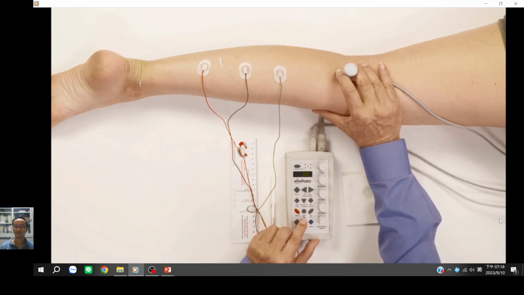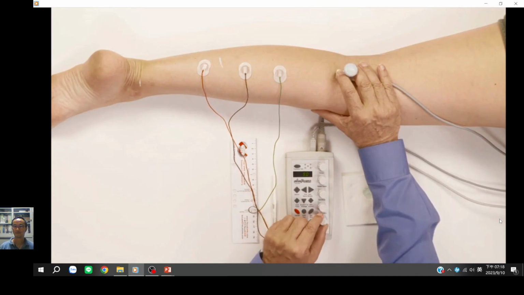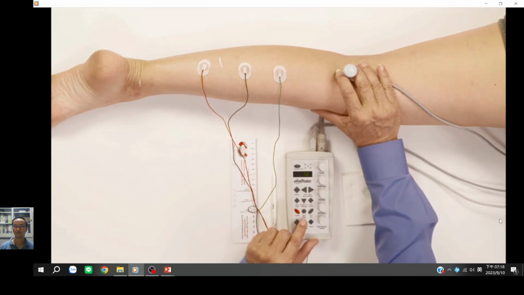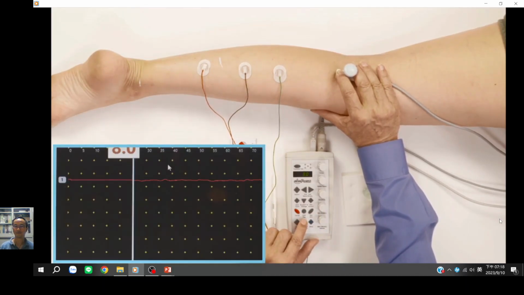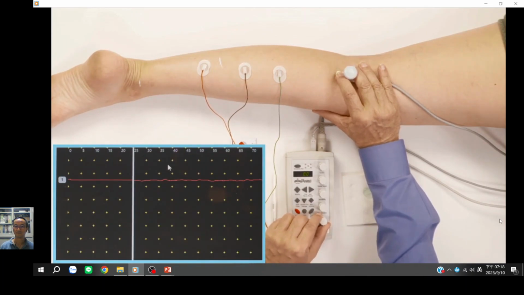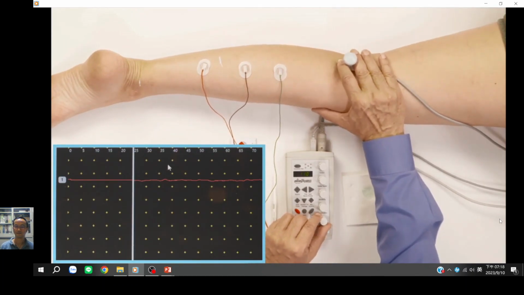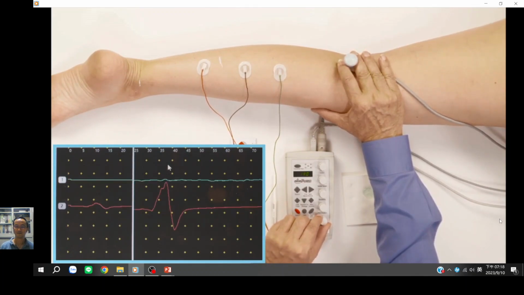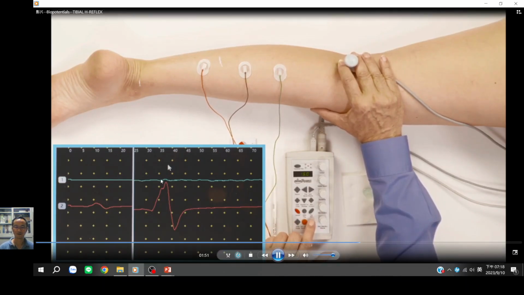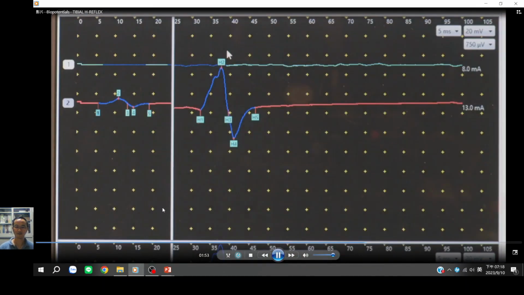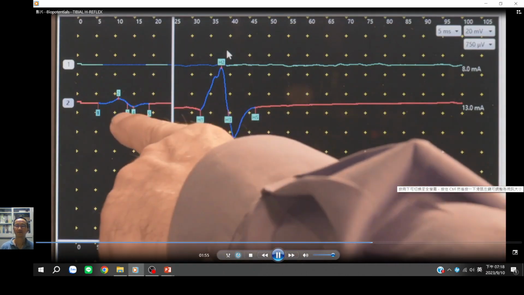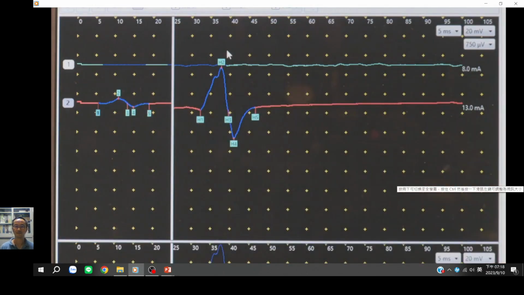But you don't have to go very high here because you can get the H reflex much sooner and much faster than you can get an F wave. So I start at like 8 or 9. I don't go much higher at that point. And you will see a wave developing right here. Here we go, and I got it right away. This is the H reflex, and I'm going to store this. That's the muscular response. So that's the H reflex, and that's the motor nerve before it.